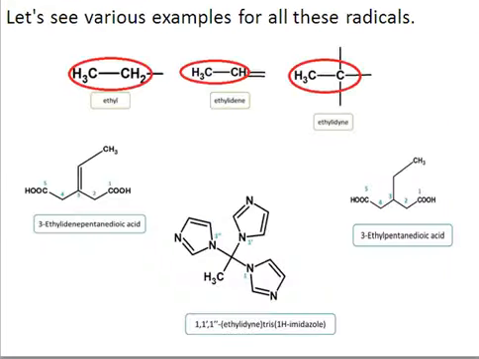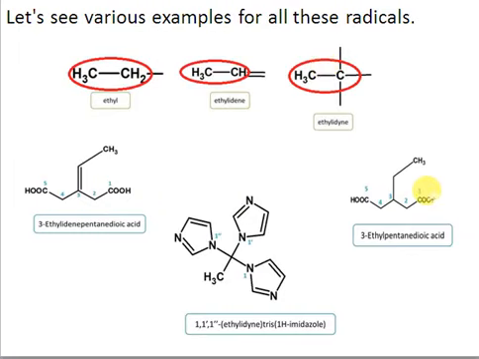So just for example, here are examples. Here we have ethyl, so you see 1 hydrogen has been removed, so the name is ending with -yl. So we have removed the -ane and replaced it with -yl. Here we have removed 2 hydrogens from this carbon, so we will remove the -ane and replace it with -ylidene. And if we have removed 3 hydrogens from the carbon, then the radical will be considered as -ylidyne, right? So this is -ylidyne because 3 hydrogens have been removed.